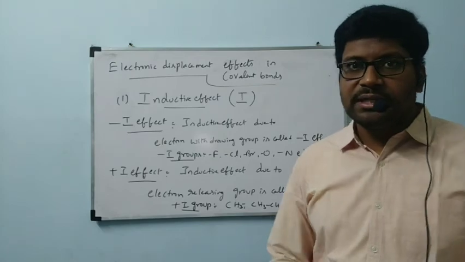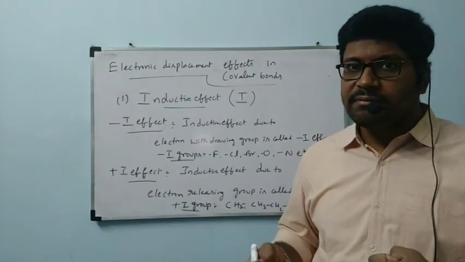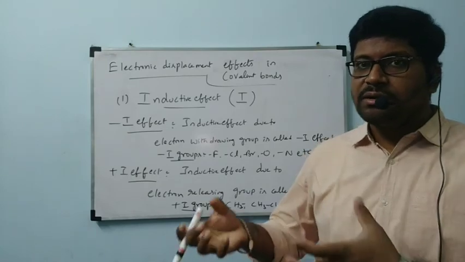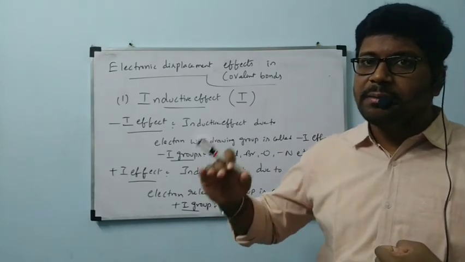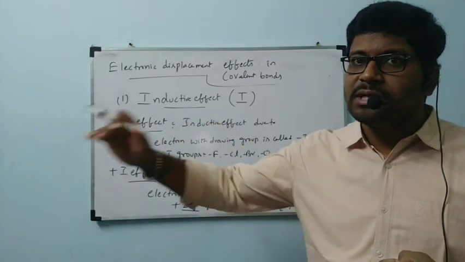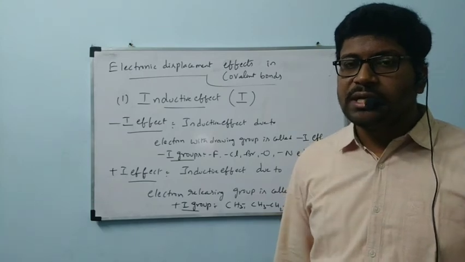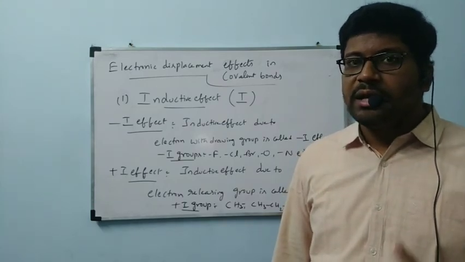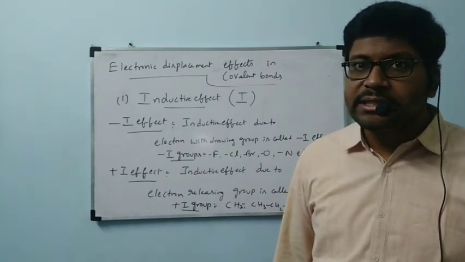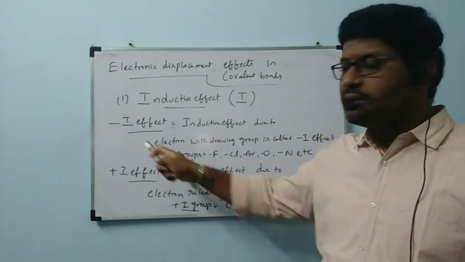As chlorine is present in the carbon chain, that chlorine is going to pull the electrons from carbon. Because of that electron pulling nature, carbon is developed by partial positive. That partial positive nature is up to some carbons. After that, it is getting vanished. The type of effect shown by that chlorine is called inductive effect, in which particularly it is called minus I inductive effect. Okay, minus I effect.